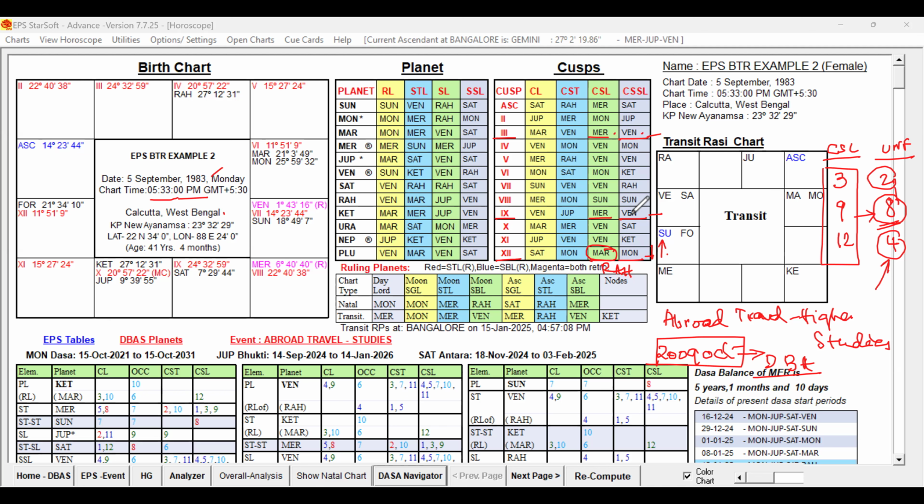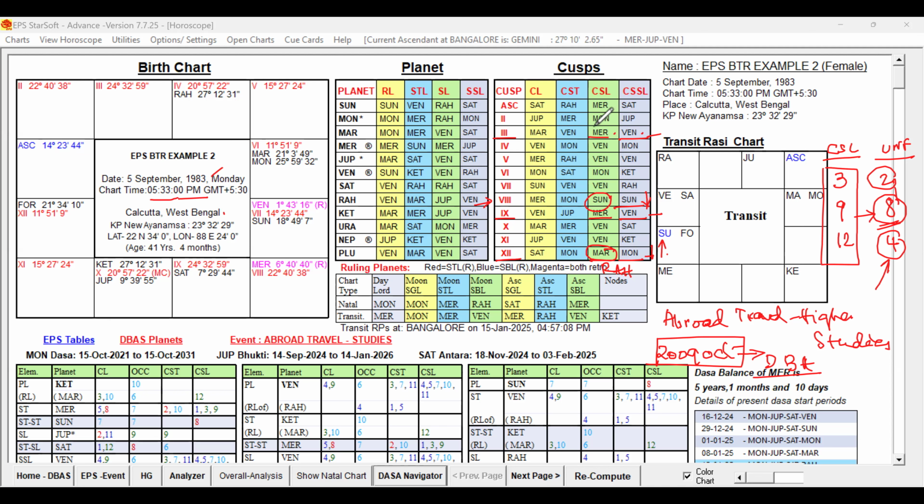Then what about the eighth sublord? Eighth sublord is Sun. So with an increase in the birth time, there will not be any impact on the Sun. Even with a 3 minute increase, there will not be any change in the eighth sublord. But by a decrease of 1 minute minimum, the eighth sublord can change from Sun to Venus. So a decrease in the birth time can cause impact on the eighth sublord. An increase in the birth time can have impact on the 12th sublord. Both are important.